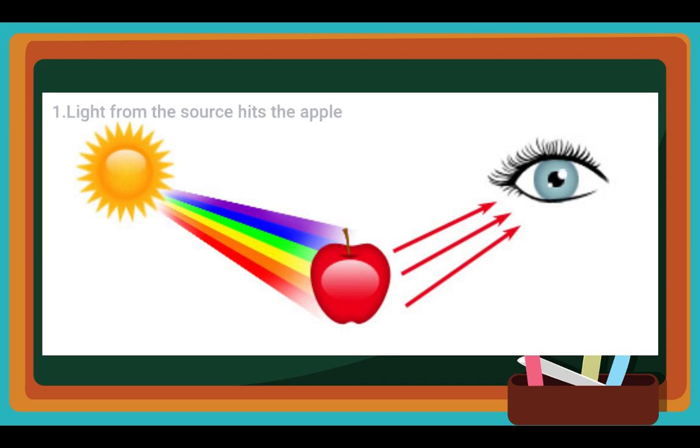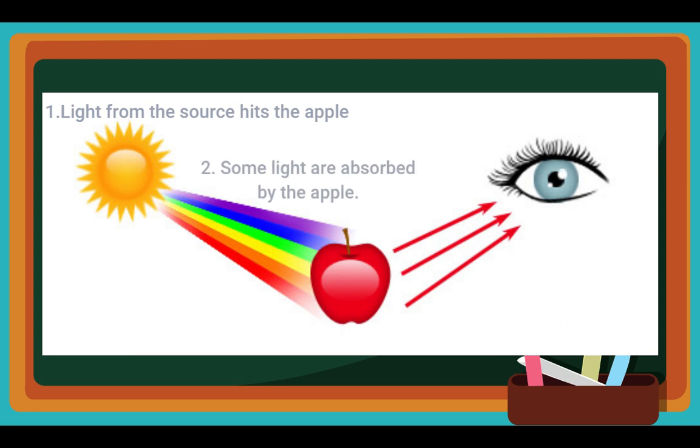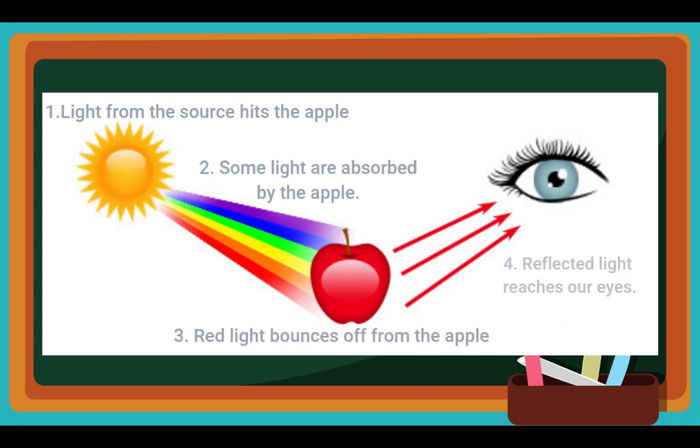When you see a red apple, it is because red light is bouncing off the apple to enter your eyes. When white light strikes an object, it can be reflected or absorbed. When you see the color of the object, it shows that light is being reflected from the object to your eyes. An object can be seen by the color it reflects. This is the reason why you see a red apple, yellow mango, and violet grapes. The color that you see is actually the only color that is reflected to your eyes, while the other colors of white light are absorbed.